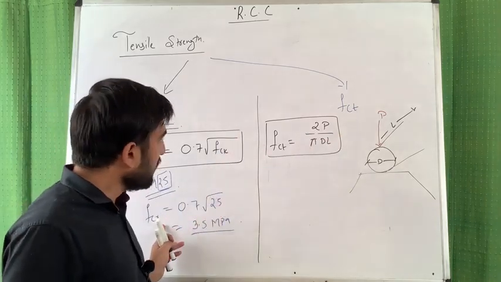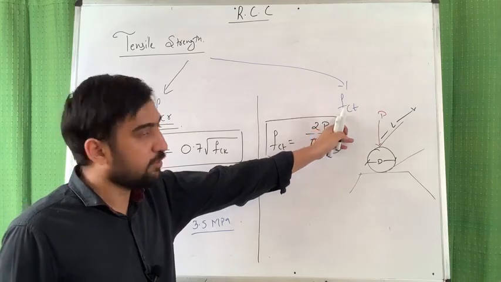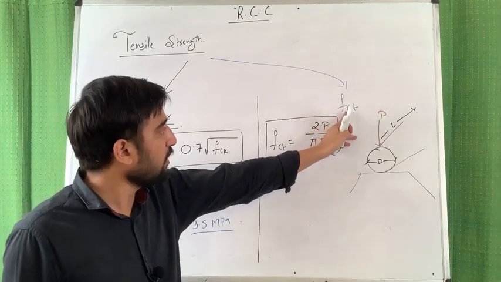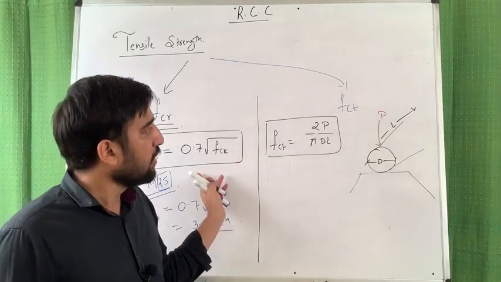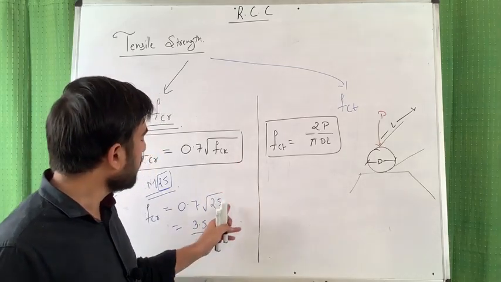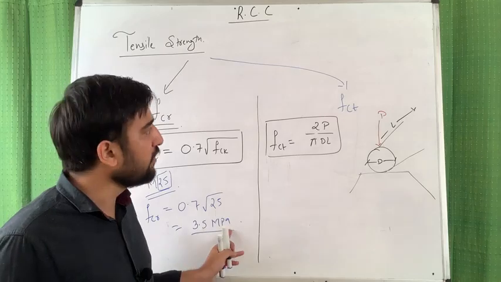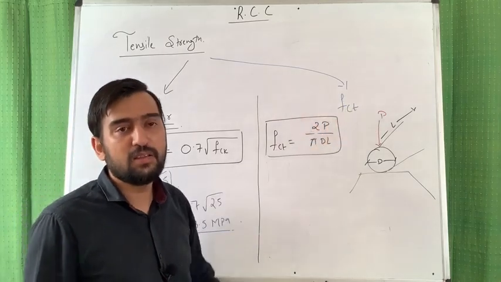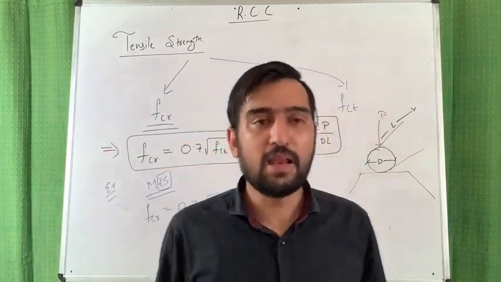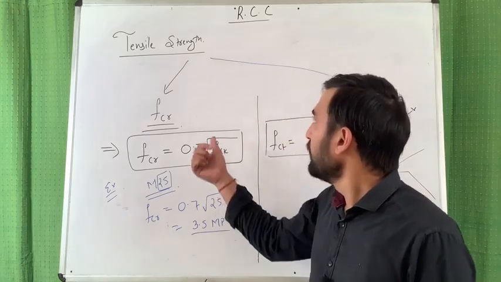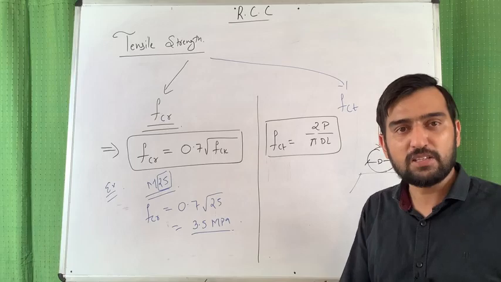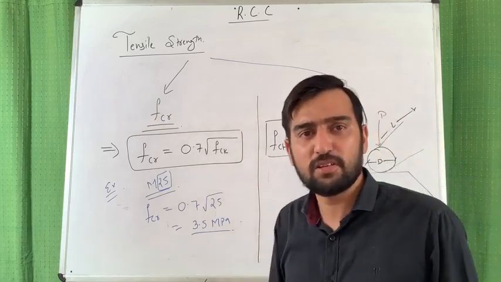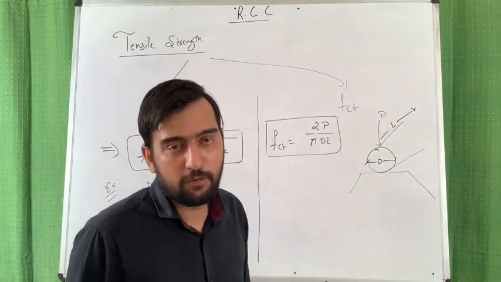This value is 66% of this value. Sorry, this value is 66% of this value. Meaning if it is 3.5, then 2/3 of 3.5 gives you the FCT. This is the thumb rule to find the direct tension value if the strength in flexure is given to you. So tensile strength is approximately 66.67% of flexural strength.